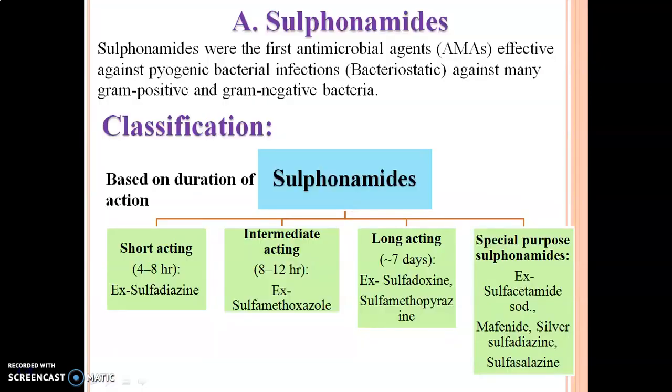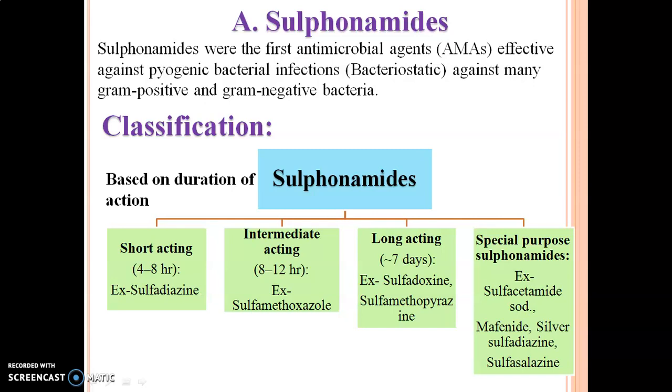Sulfonamide. What is meant by sulfonamide? Sulfonamide is the first antimicrobial agent which is effective against bacterial infection. Especially, sulfonamide acts as a bacteriostatic agent. Bacteriostatic means these are the agents that inhibit the growth of microorganisms, and the opposite word of bacteriostatic is bactericidal. Bactericidal agents kill the microorganism. And sulfonamide is effective on gram-positive bacteria as well as gram-negative bacteria.